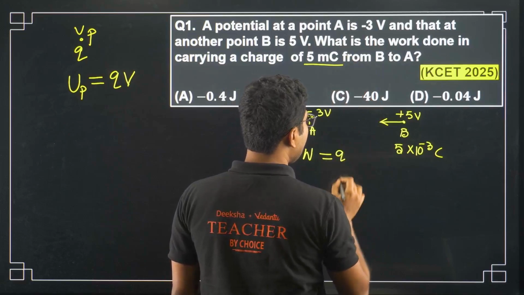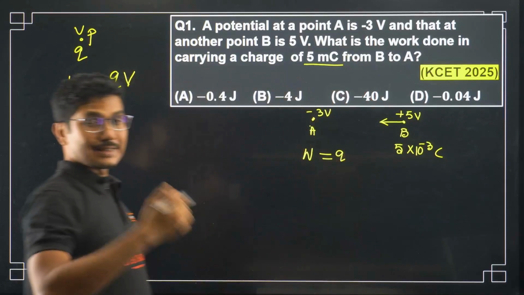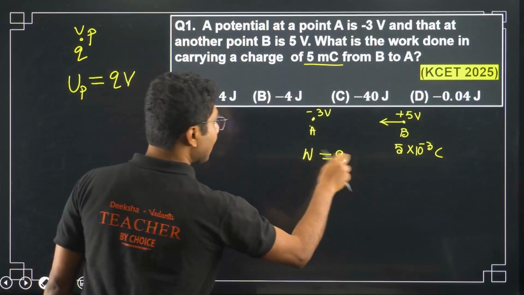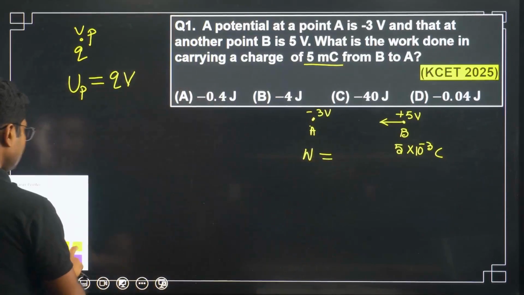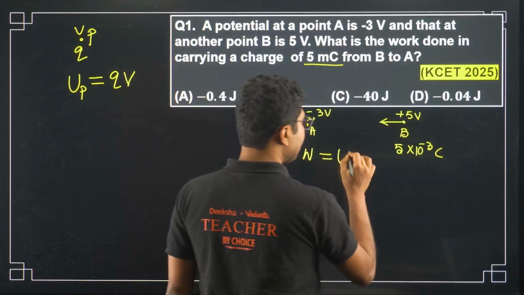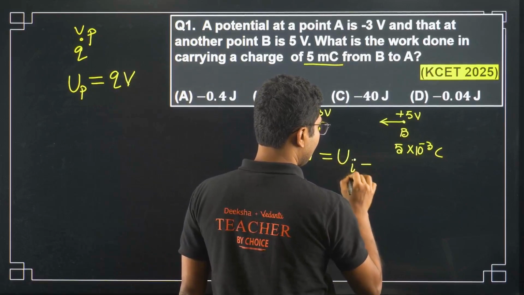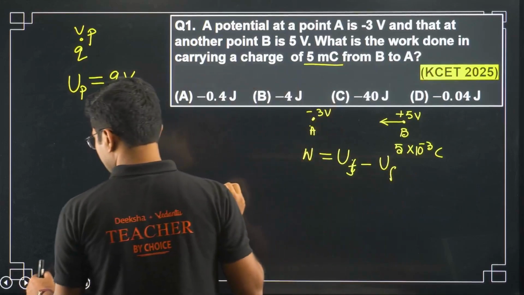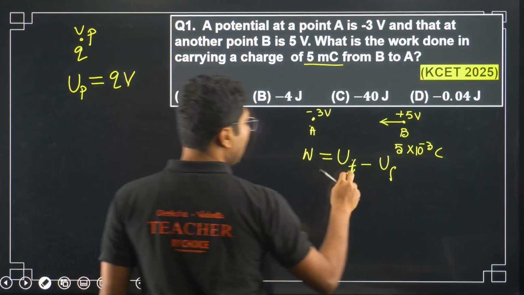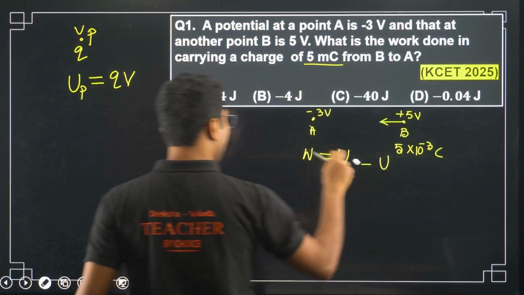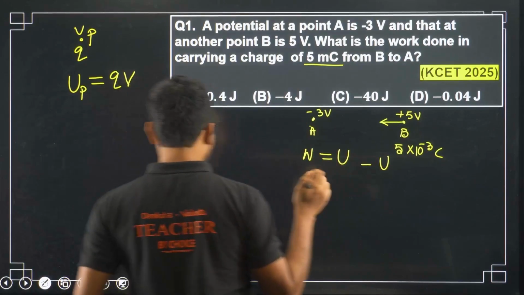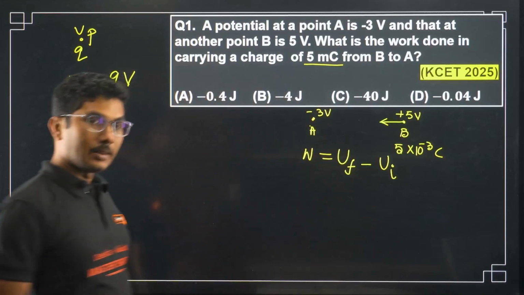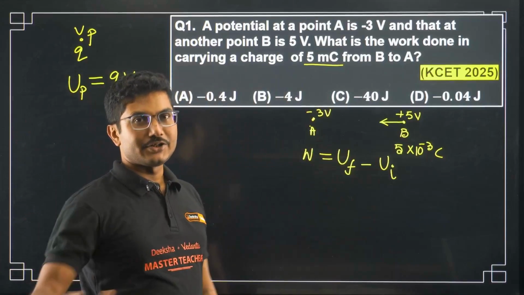So the work done is the final potential energy minus the initial potential energy. Always remember, it is always final minus initial.